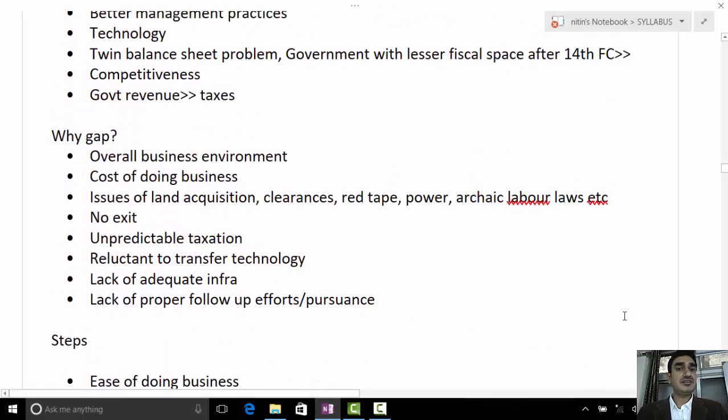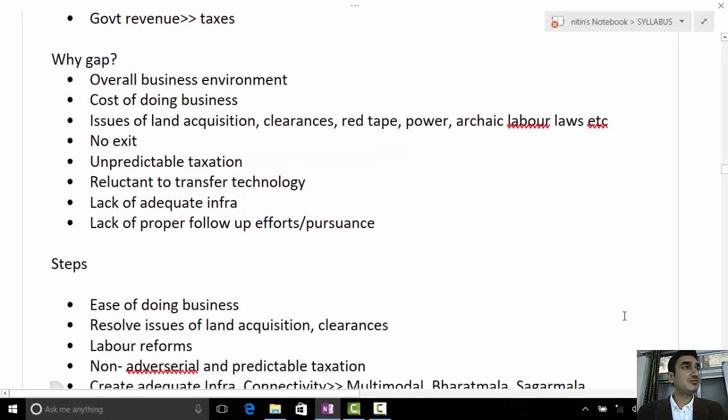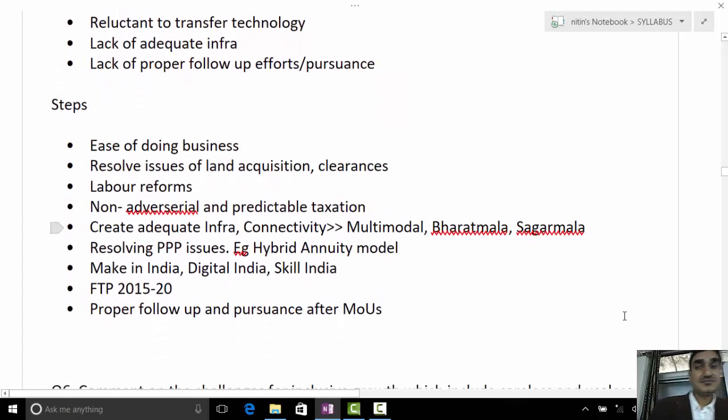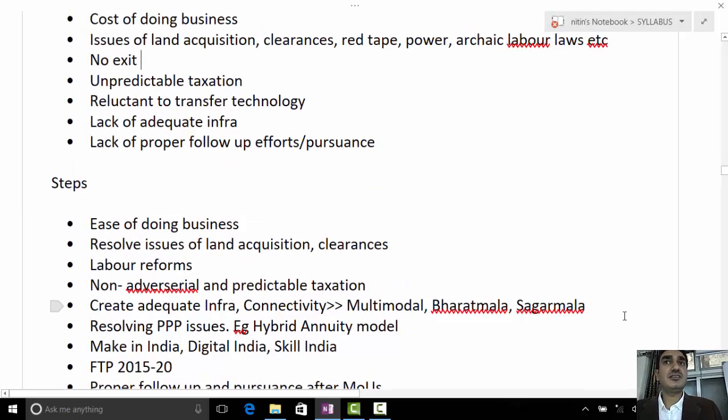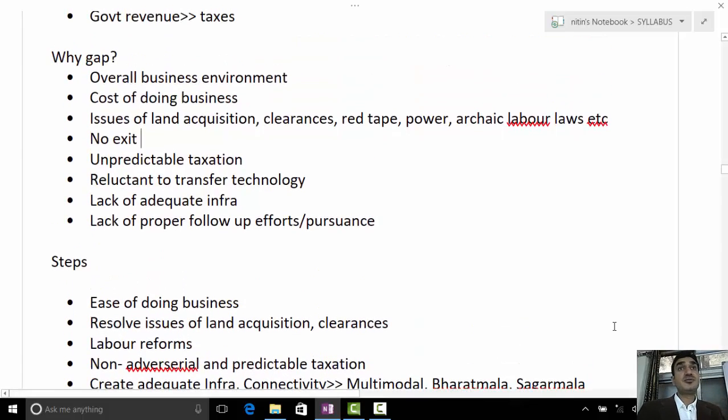Steps, as there are issues, why gaps? Now as per every gap you can write the solution. So it's not a big deal. If there is an exit problem, you write about the bankruptcy code. If there is an infrastructure problem, you write about the Kelkar committee recommendation on PPP. If there is an issue with taxation, write about going for a non-adversarial and predictable taxation regime, going for ease of doing business, right?